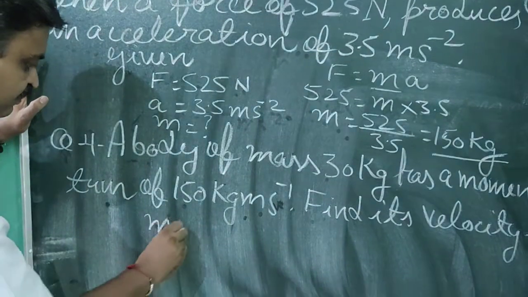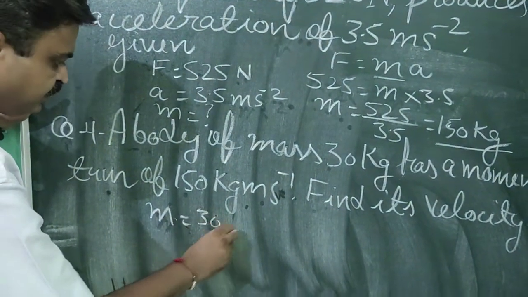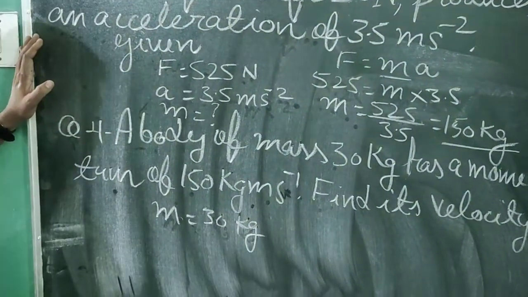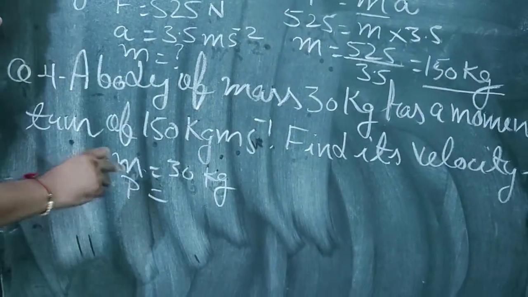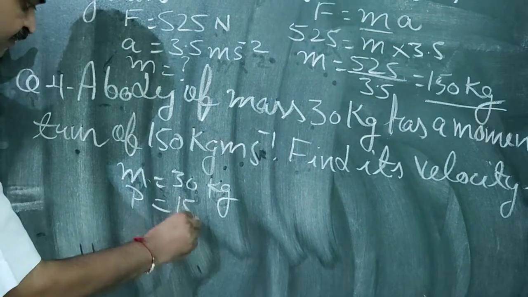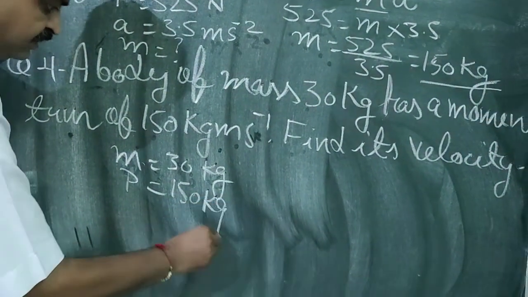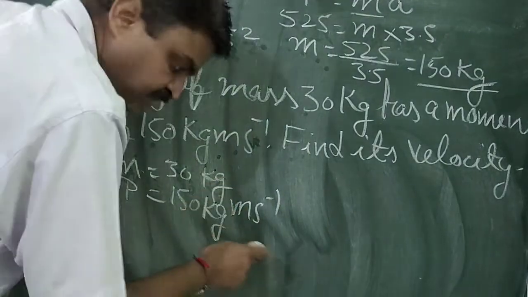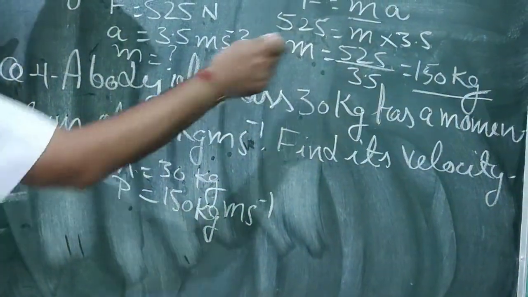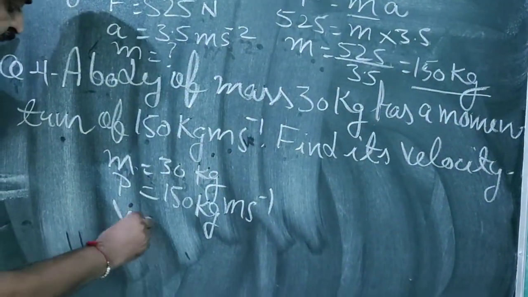Mass is given here. It is 30 kg. Momentum is given here. It is 150 kg meter per second. So these are the quantities that are given. What is asked here? Velocity is asked here.